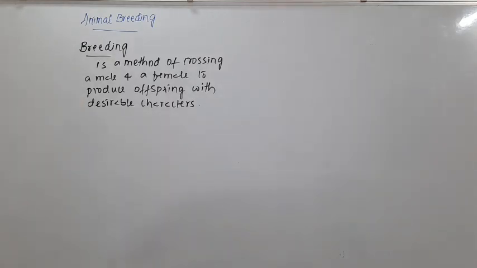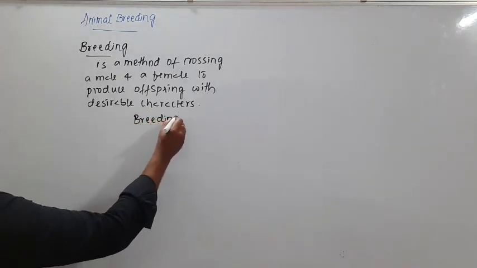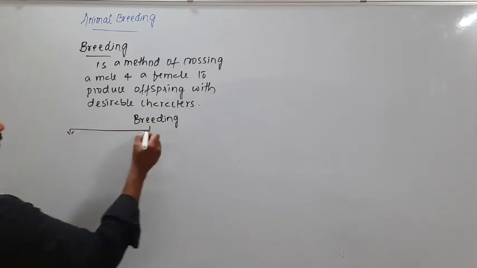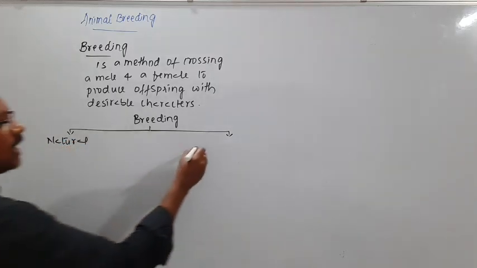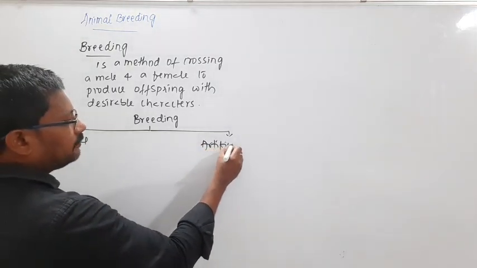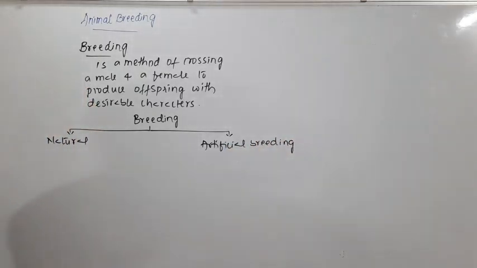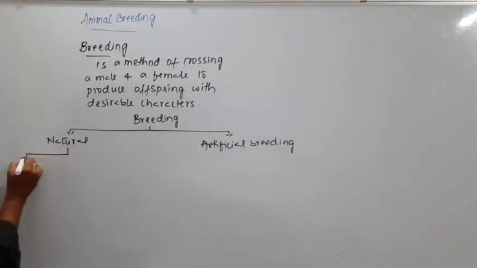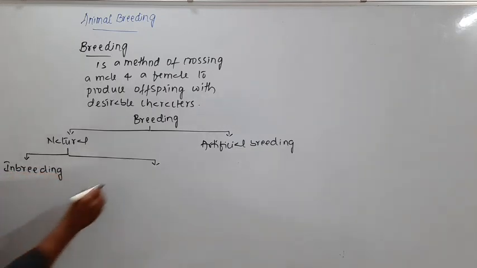Now the breeding is classified into two types. One I call natural breeding, and another one called artificial breeding. Natural breeding and another one artificial breeding. Now under the natural breeding, I have two different types. One I call inbreeding, and another one called outbreeding.